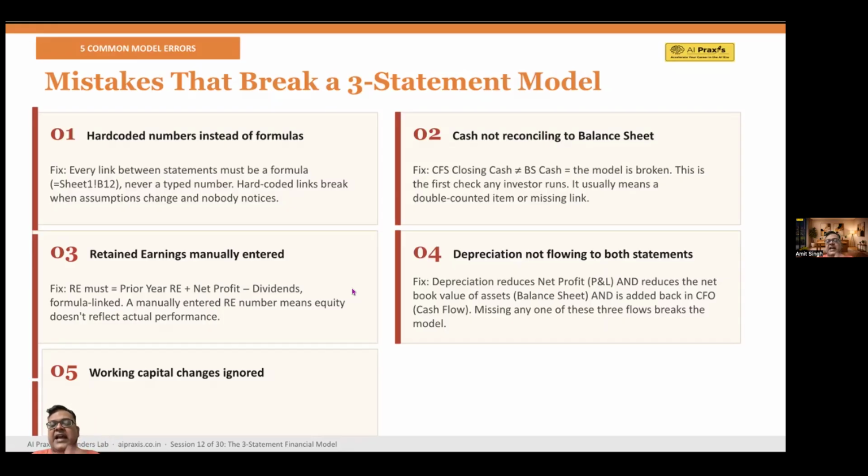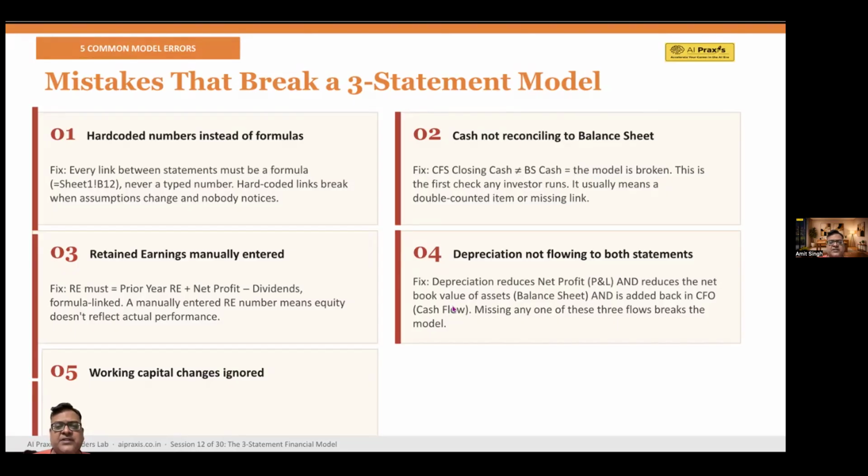Error number 2 is cash not reconciling. The cash flow closing balance does not match the balance sheet cash because the model is broken. This is the first thing every investor checks. Ensure closing cash equals balance sheet cash. The third one is retained earnings entered manually. Retained earnings is typed in directly, so equity does not reflect actual performance. You have to use the formula: previous retained earnings plus net profit, minus the dividends. It's very simple.